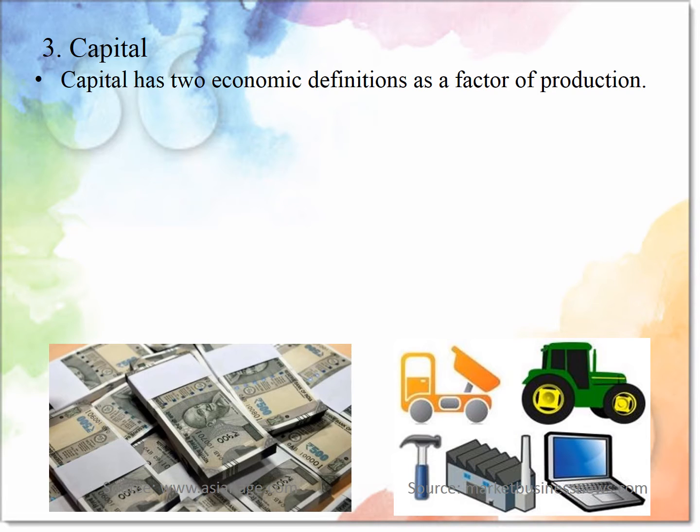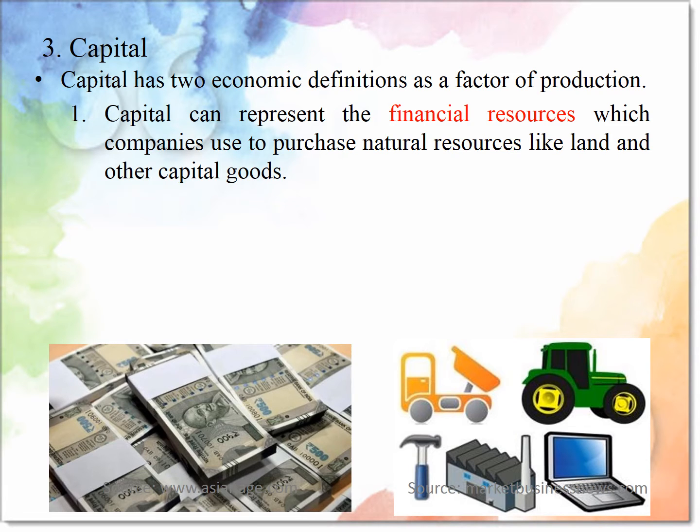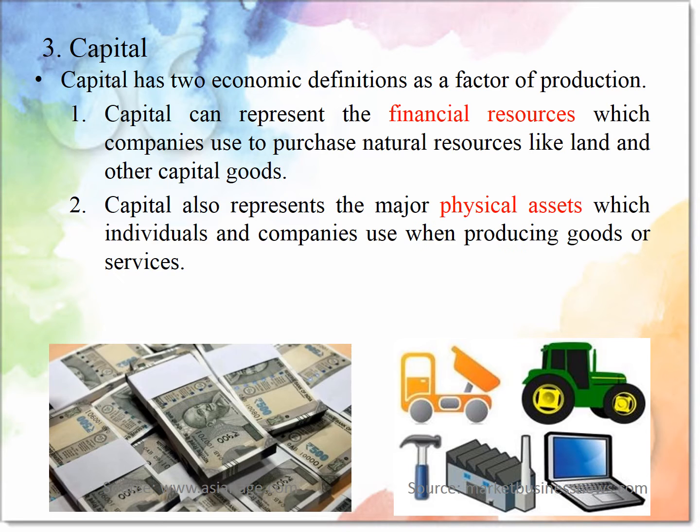Next is capital. Capital has two economic definitions as a factor of production. First, capital can represent the financial resources which a company uses to purchase natural resources like land and other capital goods.